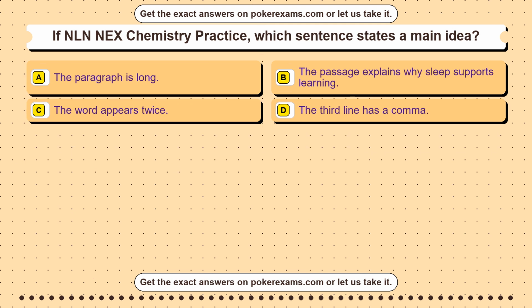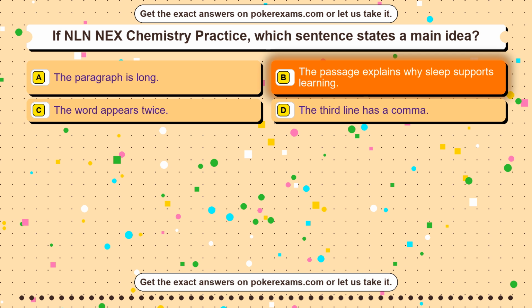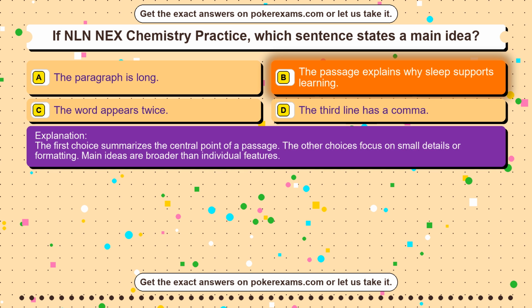Question 40. If NLN NEX Chemistry Practice, which sentence states a main idea? Option A. The paragraph is long. Option B. The passage explains why sleep supports learning. Option C. The word appears twice. Option D. The third line has a comma. The correct answer is option B. The passage explains why sleep supports learning. The first choice summarizes the central point of a passage. The other choices focus on small details or formatting. Main ideas are broader than individual features.